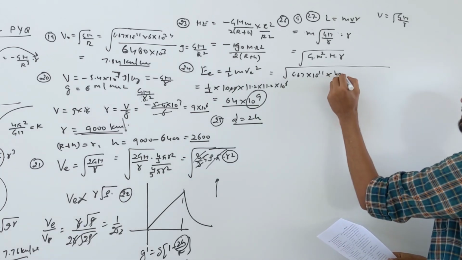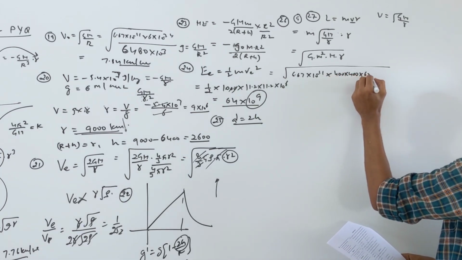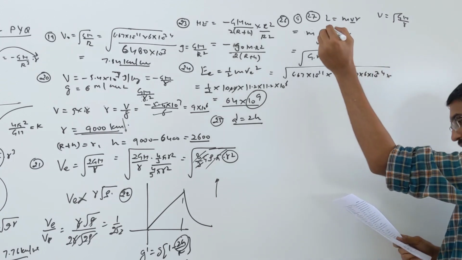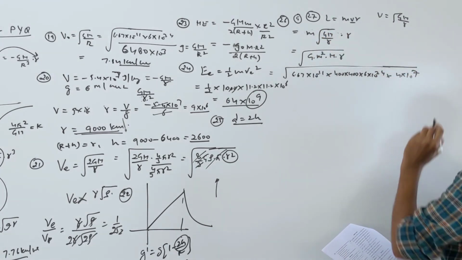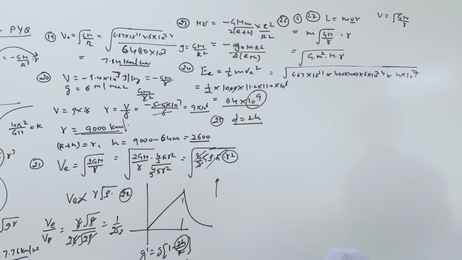The mass of the satellite is given as 400, so this becomes 400 into 400. The mass of Earth we know, 6 into 10 power 24, and the radius of the orbit is also given as 4 into 10 power 7, all under the root. Okay, this is your number, you have to simplify.